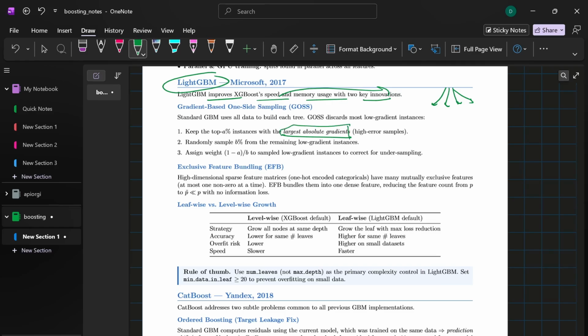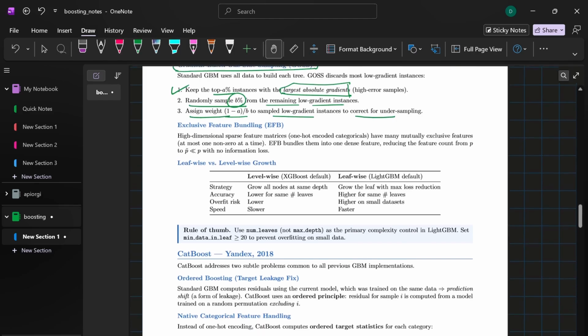Second is gradient-based one-side sampling, GOSS. LightGBM realizes that samples with tiny gradients are already well trained, so focusing on them is a waste of time. So GOSS keeps all the samples with large gradients and randomly samples a small fraction of the samples with small gradients. To keep the data distribution balanced, it scales the small gradient samples by a constant multiplier during the split evaluation. And this is how GOSS helps in this process.